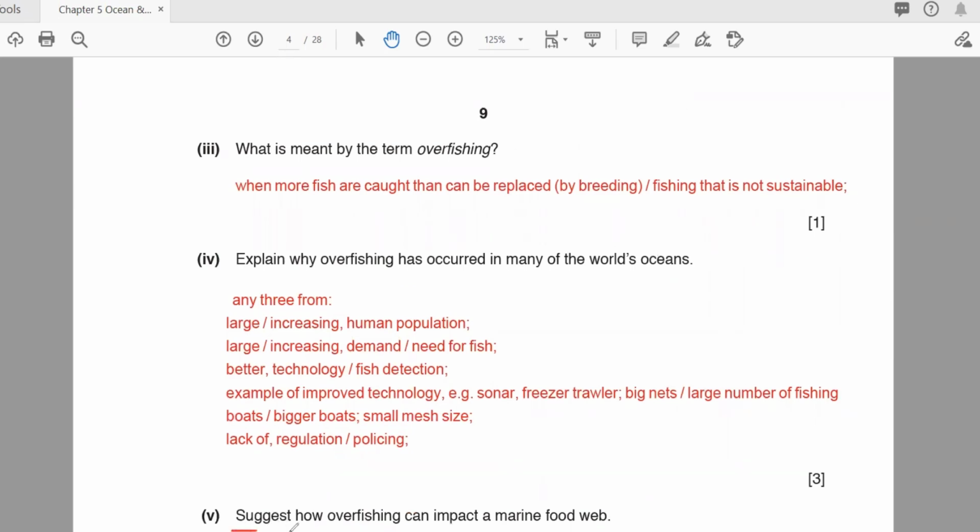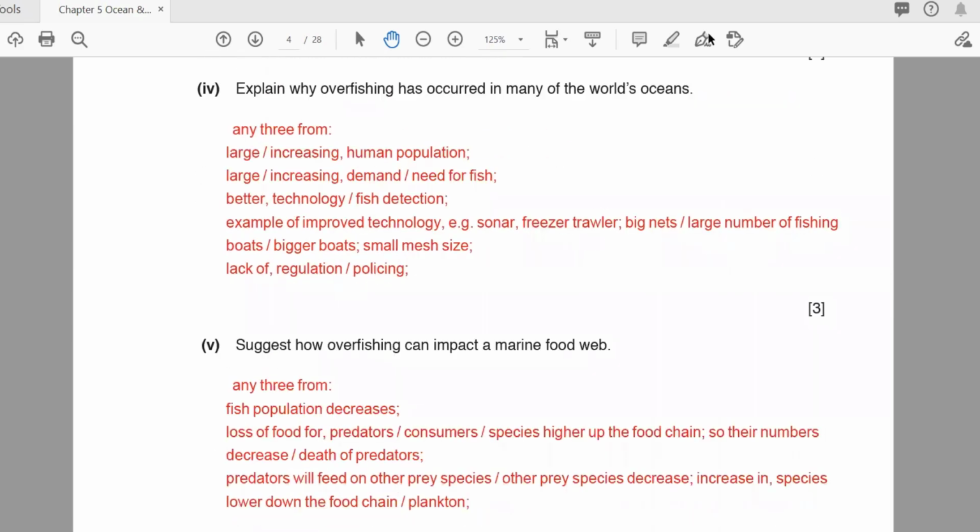Now, suggest how overfishing can impact the marine food web. So here we think, if overfishing is happening, how it can affect the food web, not the chain, the food web as a total. Here they're saying that the fish population decreases. Yes, if the fish population decreases, the animals, or in other words the predators who are eating the fish, don't have food to eat. They will die. So bigger fish will die.